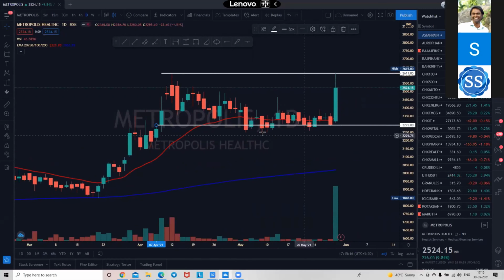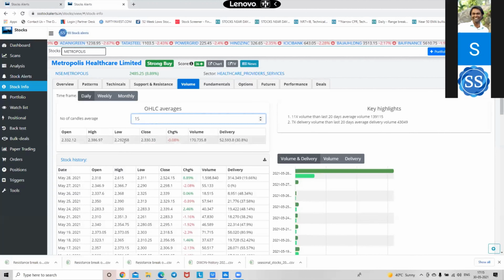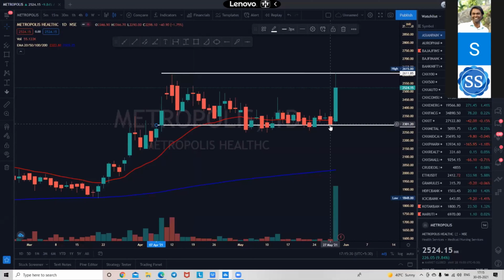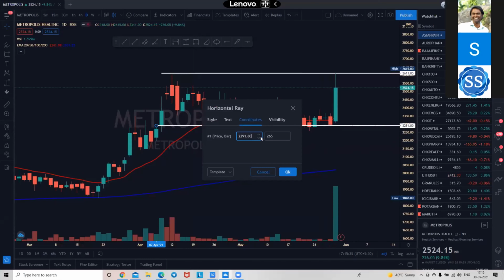Mostly it has traded in this range. It is kissing the 20 EMA also and breaking out. So this is the level to watch. Perfect level. 8 दिन में सब पता चल जाता है, 15 दिन में भी पता चलता है. 2292. So 2292 is here. 15 days also you're getting good price.